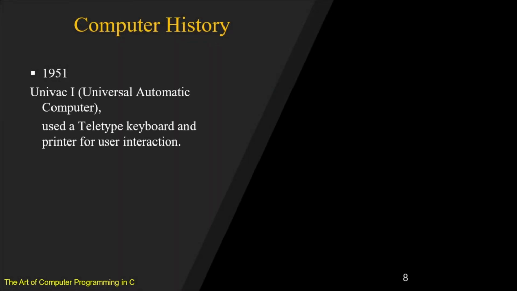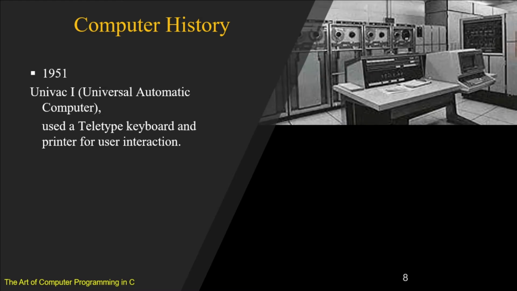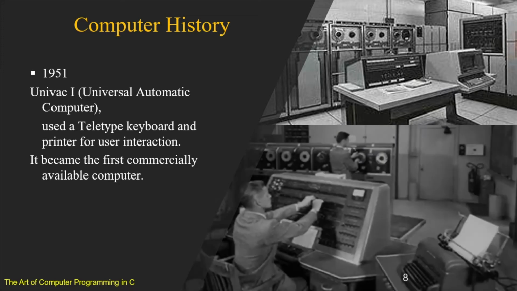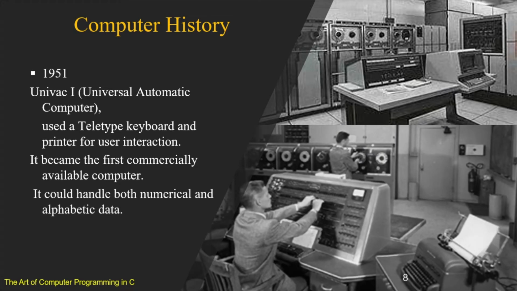1951, UNIVAC, the Universal Automatic Computer, used a teletype keyboard and printer for user interaction. UNIVAC 1 became the first commercially available computer. It could handle both numerical as well as alphabetic data. So, the term alphanumeric was coined there, that the computer could handle both numerical as well as alphabetical data.